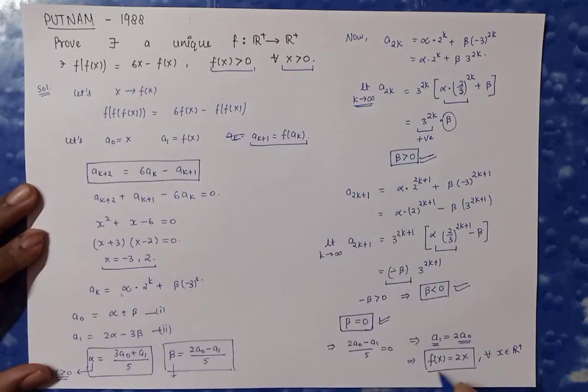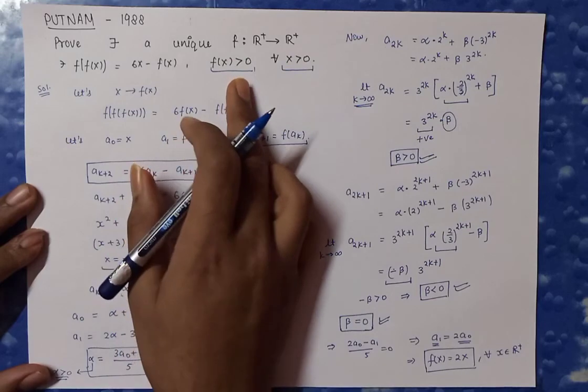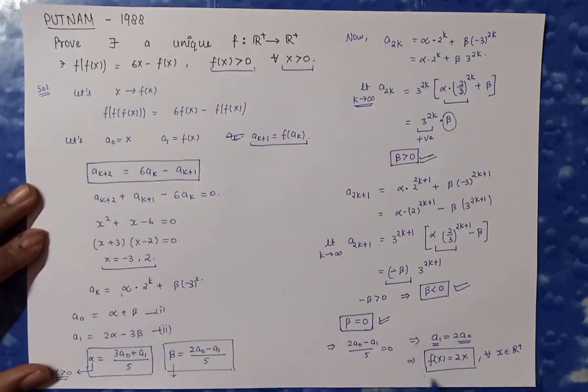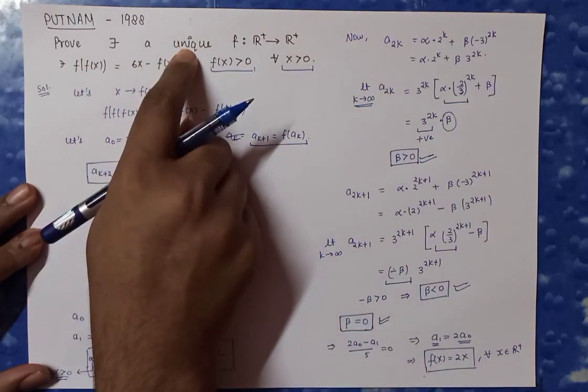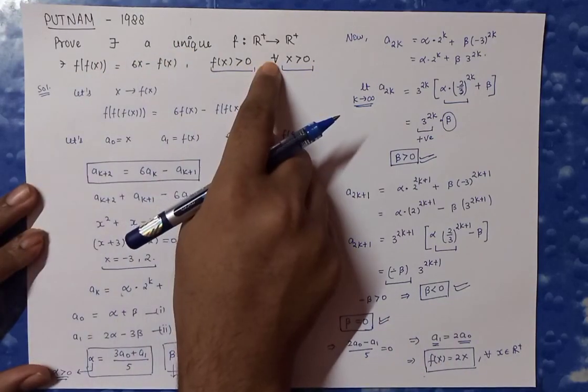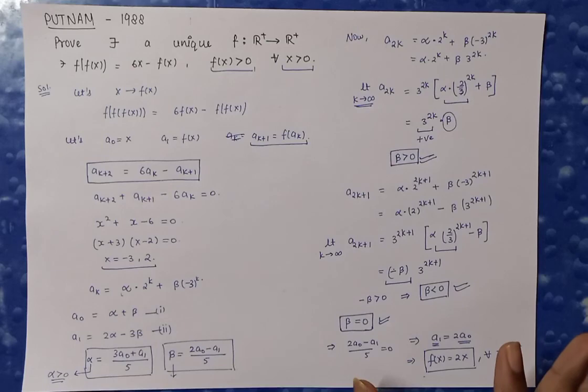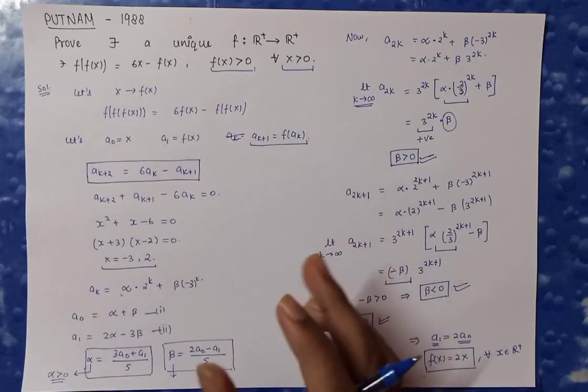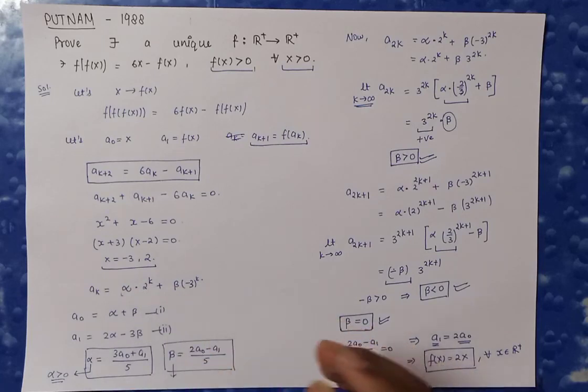So thus, because we have calculated a unique function for this functional equation, hence we are done. We have proved that there exists a function, and that function is f(x) equals 2x, which is also unique and satisfies this functional equation. So this is my solution for this very good Putnam problem of 1988. I don't know which problem was it, because I have not written here. So this was my solution for this problem.